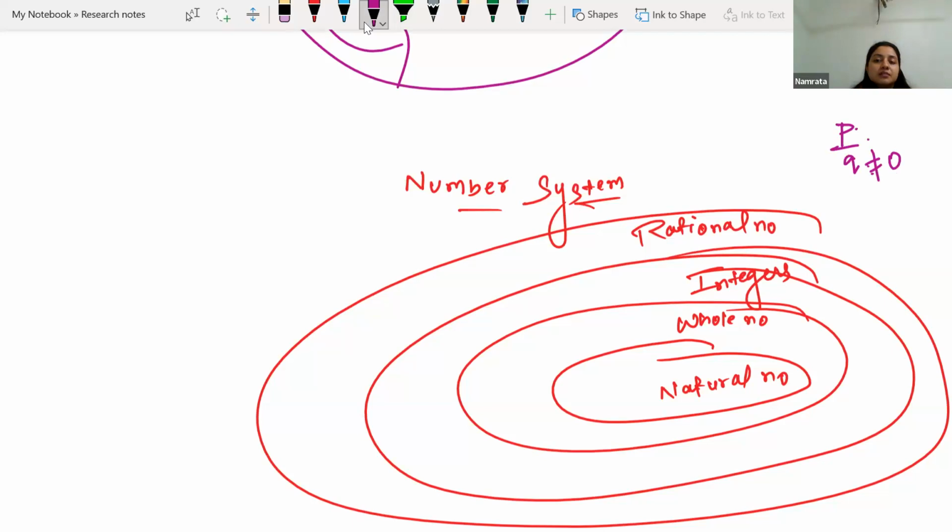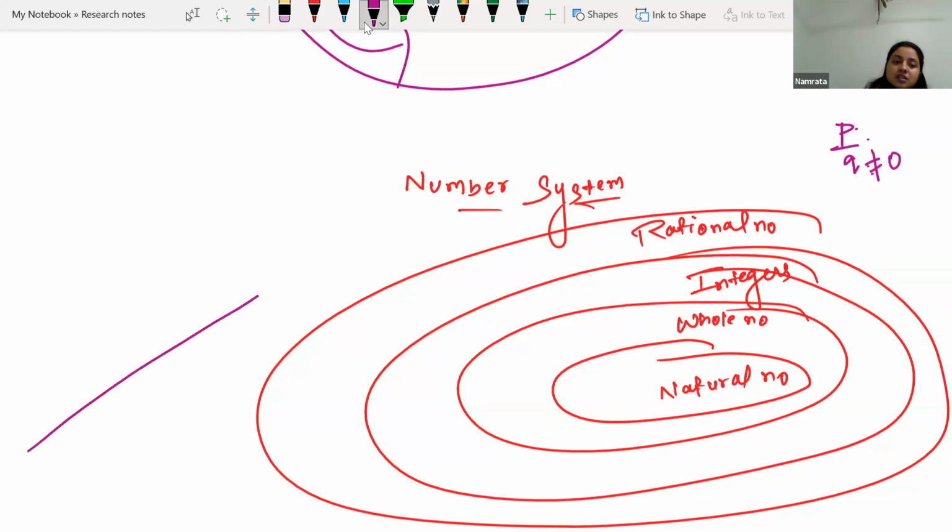We know that in mathematics, whenever we have any fraction, the denominator should not be 0. That is the one thing we have to be careful about. Whenever the denominator of any fraction is 0, that is not defined in mathematics. In rational numbers also, the definition says it has to be in the form of p by q, where p and q are integers, but q must not be 0. That is the definition of rational numbers.